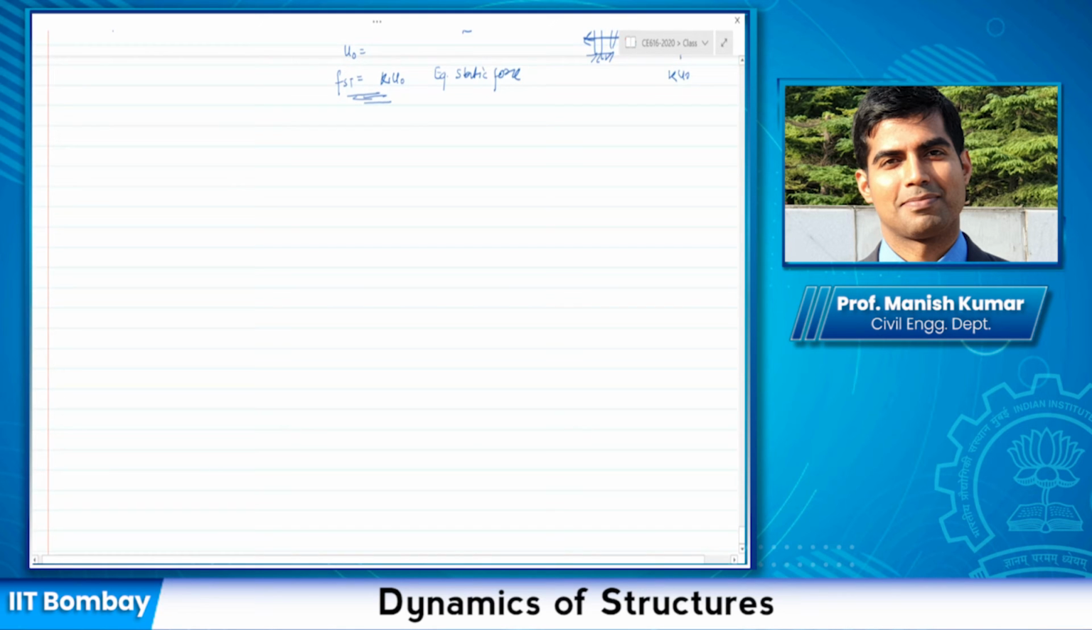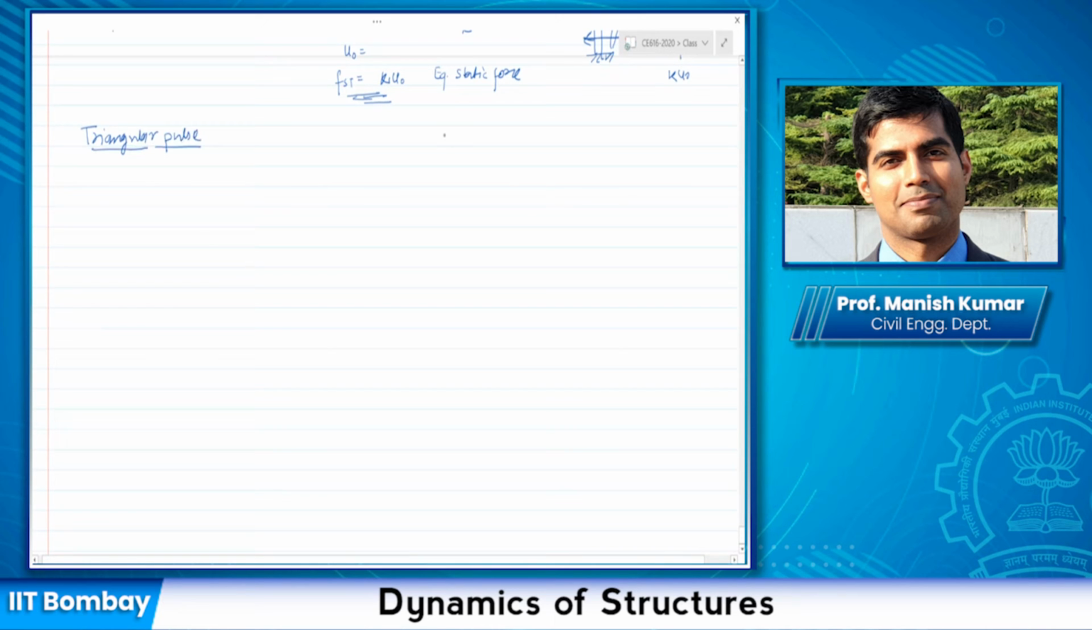Okay, and then follow the same procedure to get the response. Now I'm not going to go through the whole derivation of it because you are already aware of the procedure to determine the peak response. Okay, so another very common type of pulse type motion is called triangular pulse or also half triangular pulse.